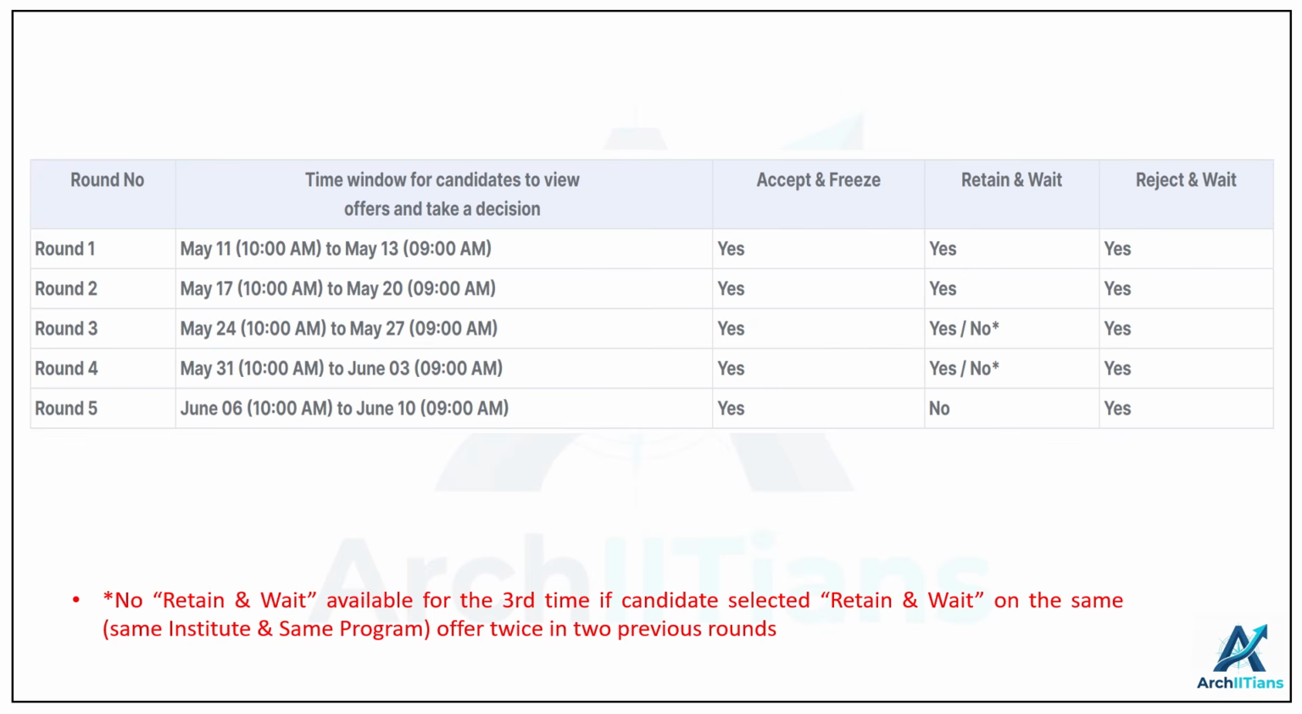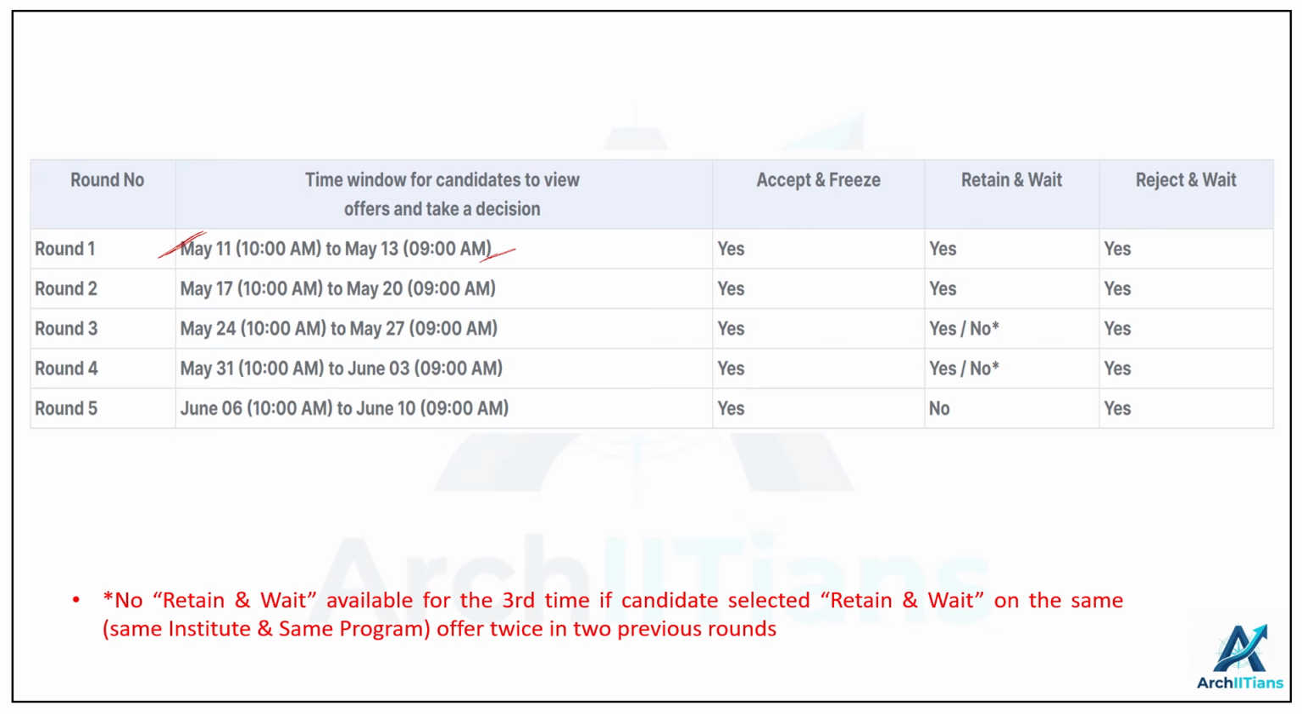So round one is going to be released on May 11th at 10 a.m. Usually there is a 2 day window to make the selection, review your offers and take a decision. So the round one timeline is from May 11th 10 a.m. to May 13th 9 a.m. The timings are the same for all the dates. You just have to be careful about the dates on which the round results are going to be announced.